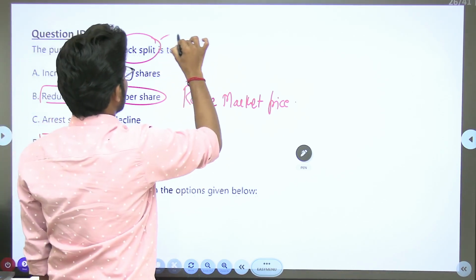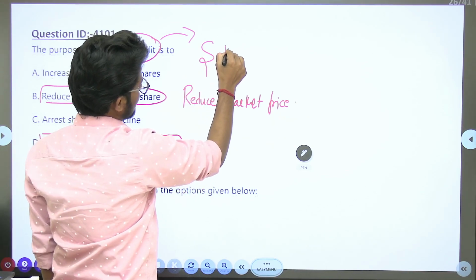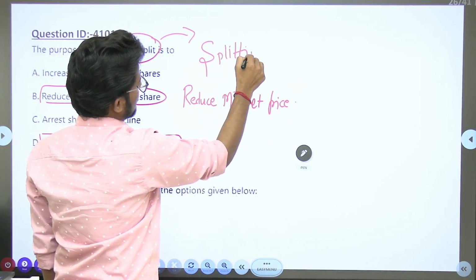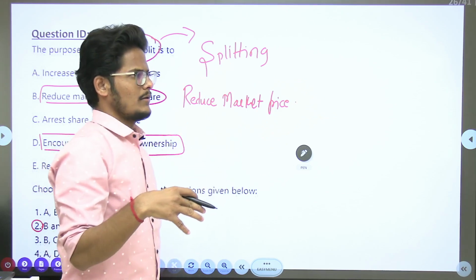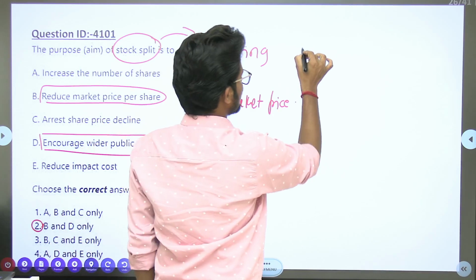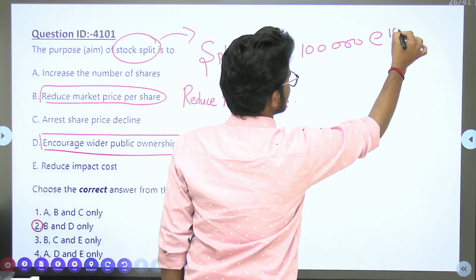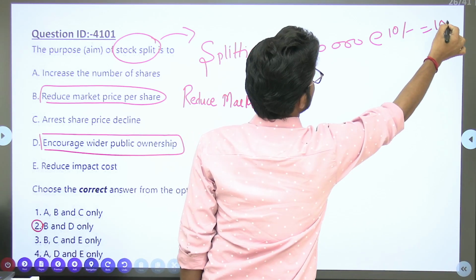Here stock split is nothing but breaking the smaller number of shares into a larger number of shares. Suppose 1 lakh shares at the rate of 10 rupees is there. Total 10 lakh is the capital.